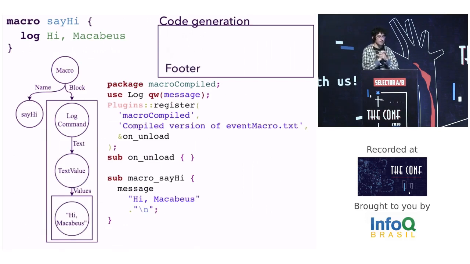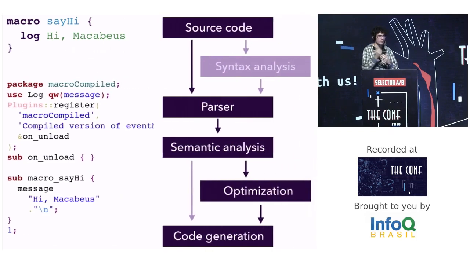Let's go to the last compilation step of code generation, footer. And it's very simple, we just need to add one semicolon at the end of the code. It's important because in Perl, a module needs to finish with a true value, for example, a positive number. We finished the code generation step. And that's all the steps of my compiler.